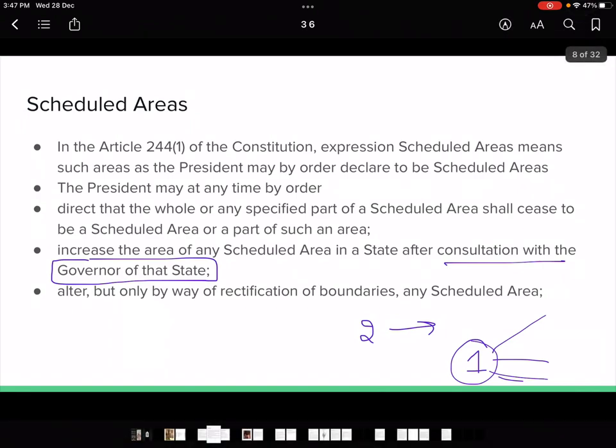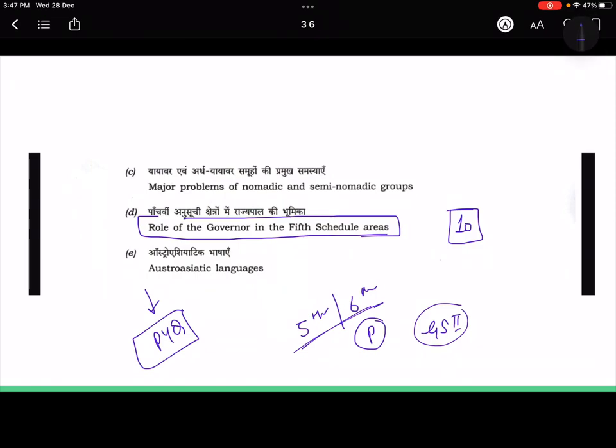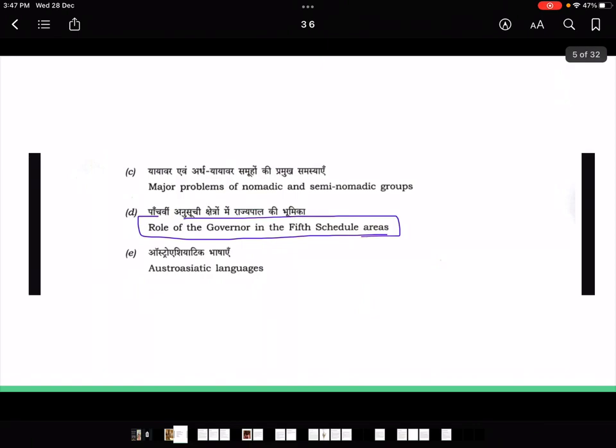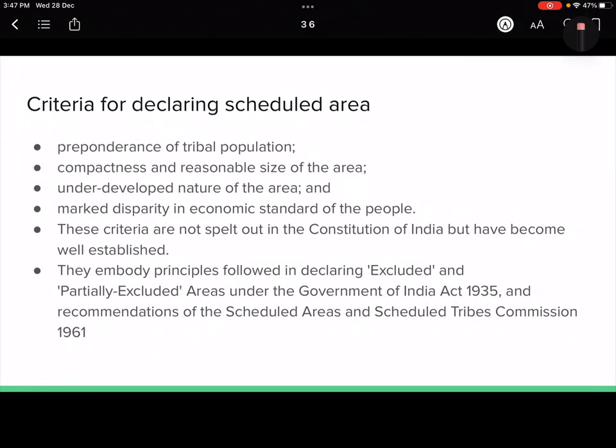Now before we do the actual topic, which is the powers and role of the governor in the 5th schedule areas, I want you to know what the 5th schedule areas are, because our objective is not only to cover the topic but also to study that topic in detail, right? So we'll go to the roles. First let us see. Now we know what the 5th schedule areas are, which areas are covered, and who declares the 5th schedule areas.